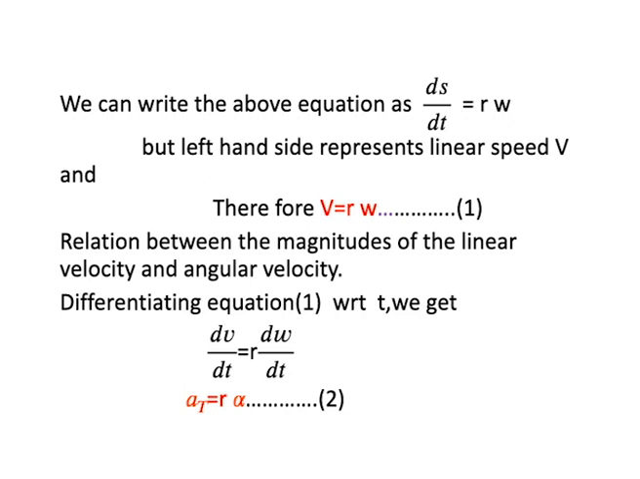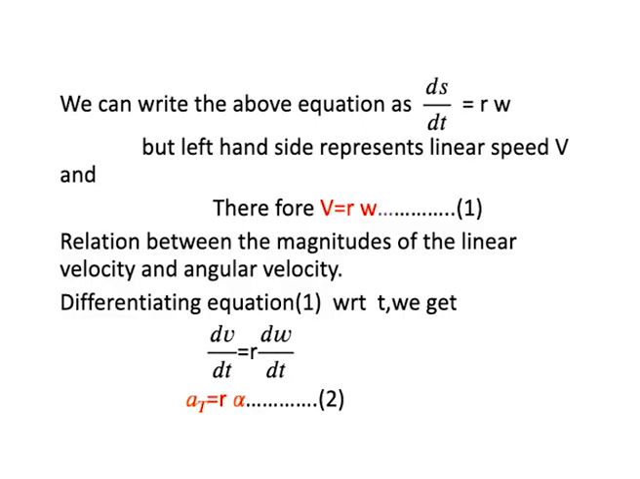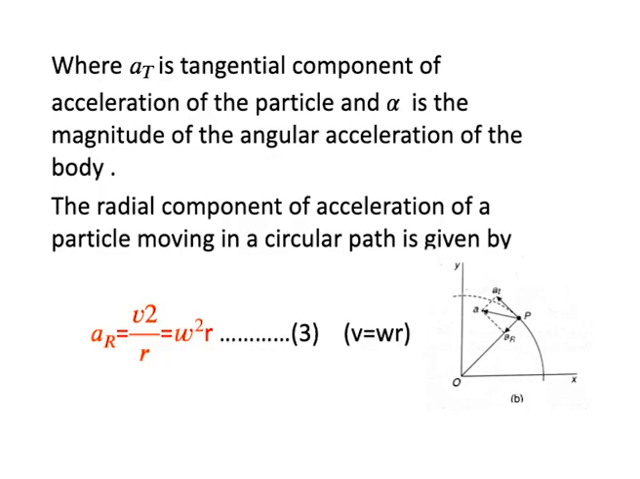Differentiating equation 1 with respect to t, we get dv by dt is equal to r into d omega by dt. Now dv by dt is the acceleration, since the rate of change of velocity is called acceleration. And d omega by dt is the angular acceleration. So a_t is equal to r into alpha, where a_t is the tangential component of the acceleration of the particle, and alpha is the angular acceleration of the rigid body.